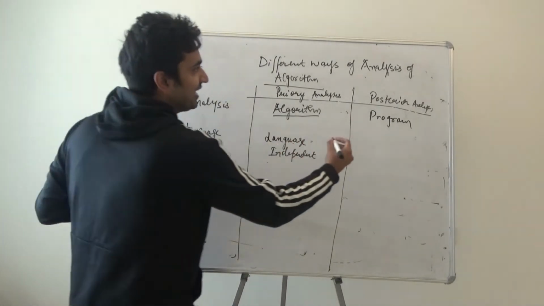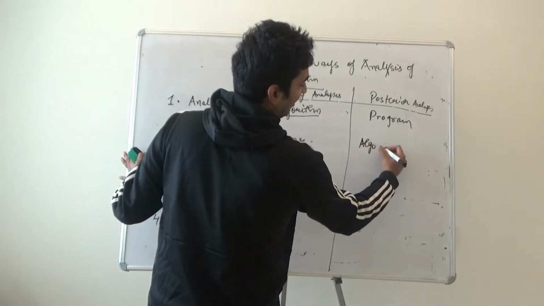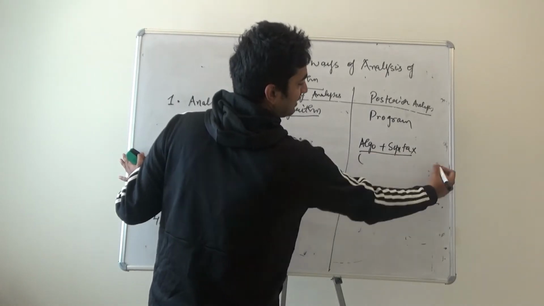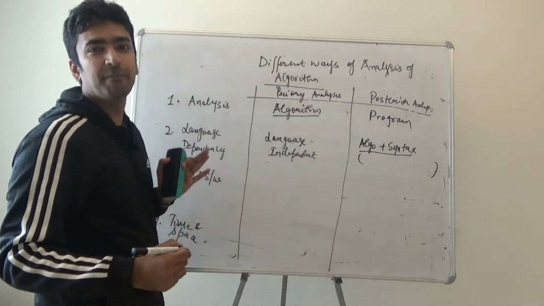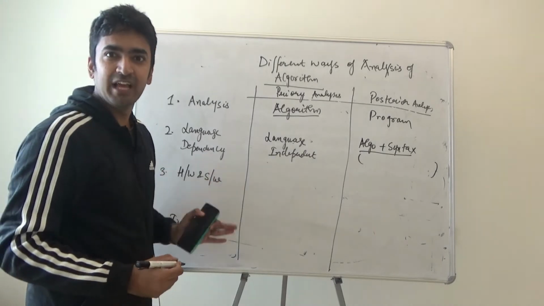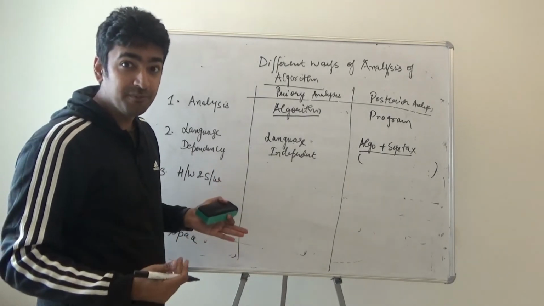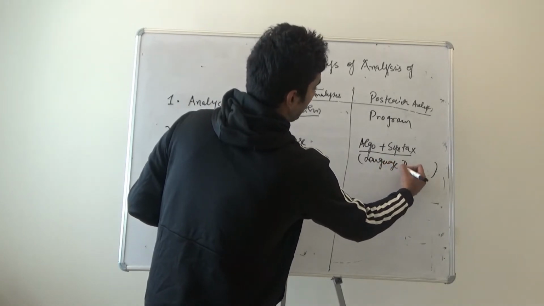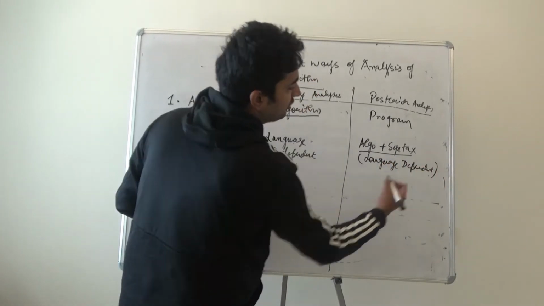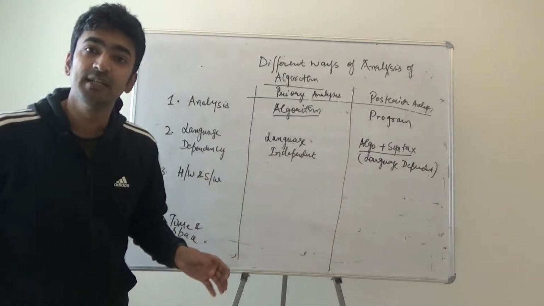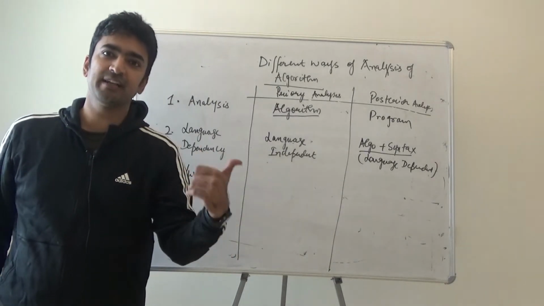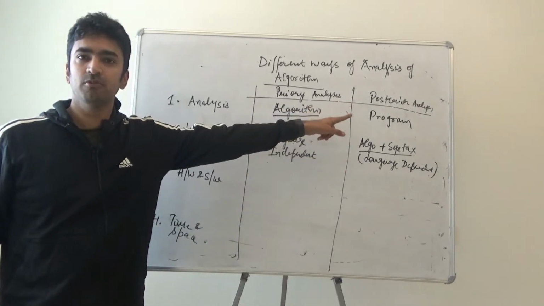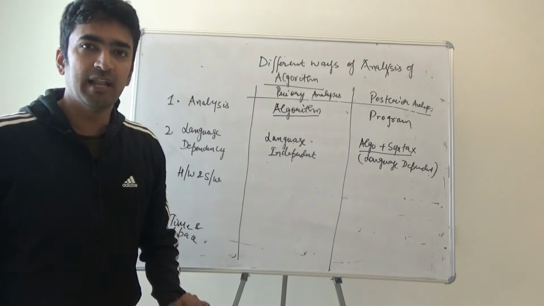So actually your program is your algorithm plus syntax. When we are talking about syntax, it means we have to write the program properly, and there would definitely be language dependency. So yes, it will be language dependent. What kind of language you are going to use, whether C or C++, a semicolon is mandatory at the end of the programming statement. So algorithm plus syntax is actually a program, and definitely a program is language dependent.